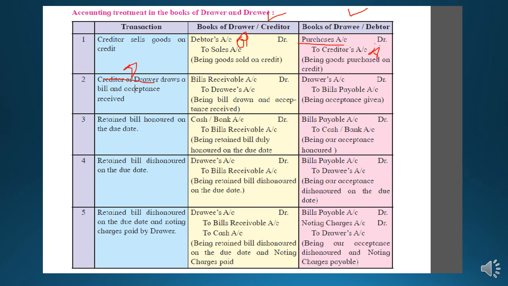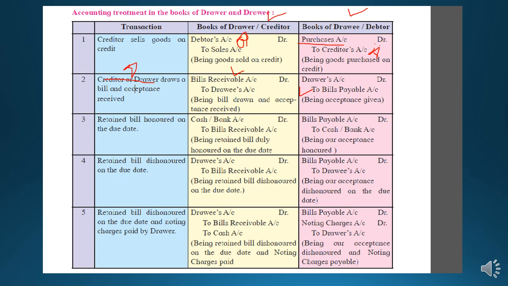So bills receivable account debit to drawee, meaning Mr. B is the giver of this bill, and the next is the drawee, and exactly the opposite entry of this will be in the books of the drawee. That is, if drawee is written, he will write drawer. So drawer account debit, meaning Mr. A is the receiver of the bill, and whatever bill is receivable for Mr. A, it will be bills payable for Mr. B. So he will write bills payable. So students, you just remember, this is a trick to learn the drawee's entry by heart. You just keep learning the drawer's entry by heart and you can frame the entries of the drawee.